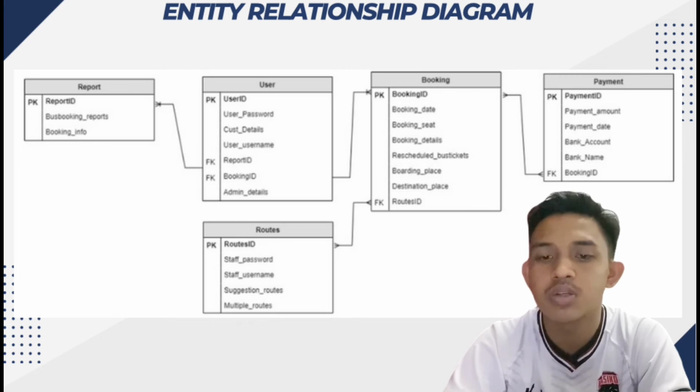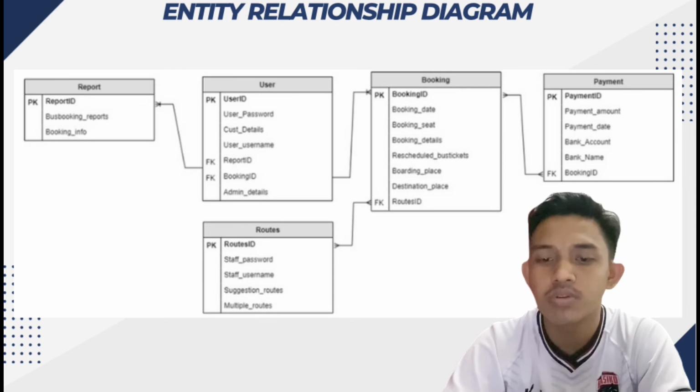After that, the relation will exist if the user confirms to book the bus seat ticket and proceeds to the payment segment. And one booking info can be related to many booking bus seat tickets, as the user can check and browse the availability of the routes to the destination.